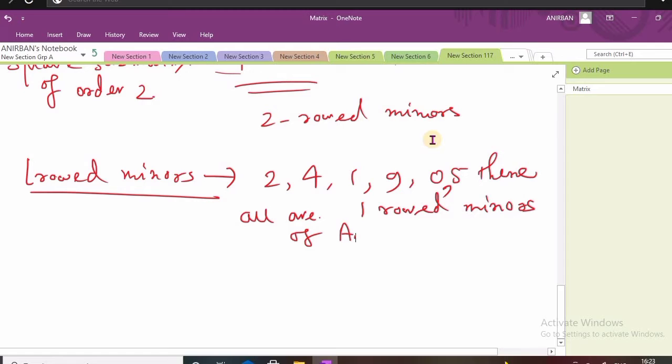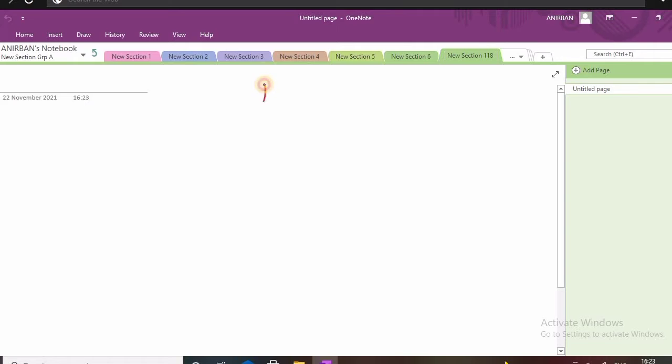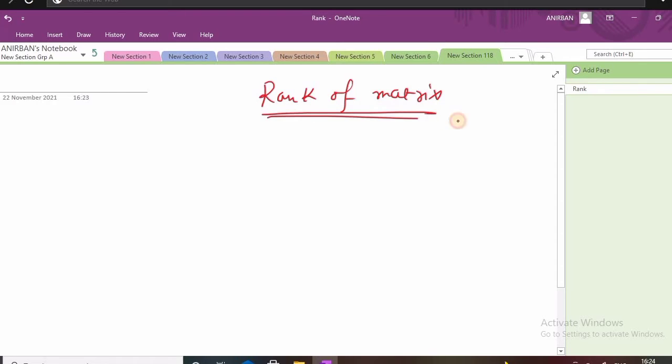Now there is a theorem that is known as the rank of a matrix. So what is the definition?